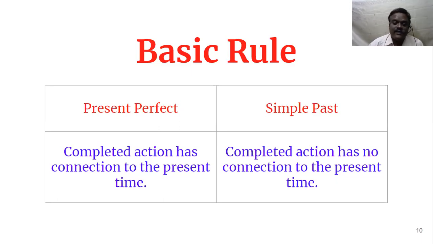That just now, there is no perfect time. It can be 1 hour ago, 2 hours ago, even 3 hours ago, or even a month ago. For example, I can say, I have already seen the movie. When did I see? I'm not telling. I'm not interested to tell when that action has happened. I'm giving more emphasis to the action, but not to the time. So in such cases, we use present perfect tense.